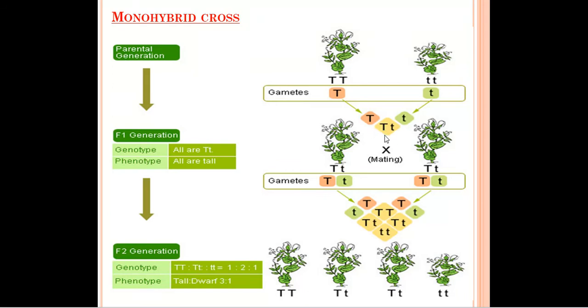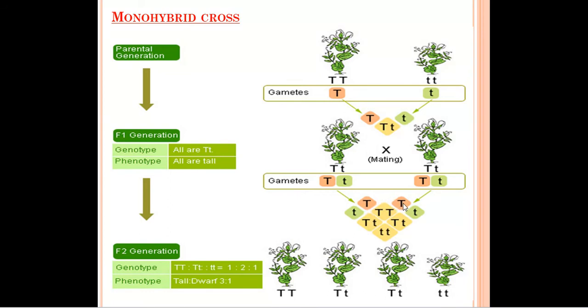So in the first generation the plants formed will be of tall height, because we have this capital T and small t. One is dominant and the next one is recessive. So we know that according to law of dominance, only dominant character will express itself. So in the first generation, means in the F1 generation, all the plants formed will be of tall height. Now we'll look at the second generation. In second generation also we'll get two gametes, capital T, small t. In this also we'll get two gametes, capital T and small t. Now the crossing will be taken place using the Punnett square.